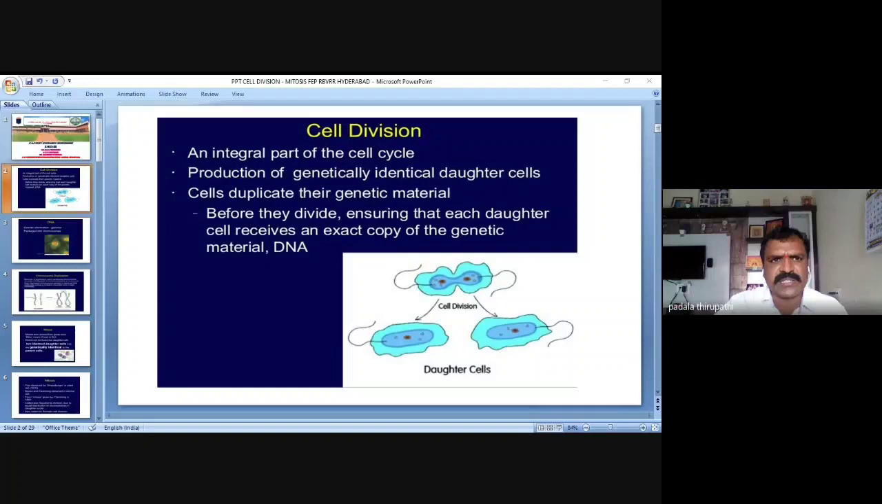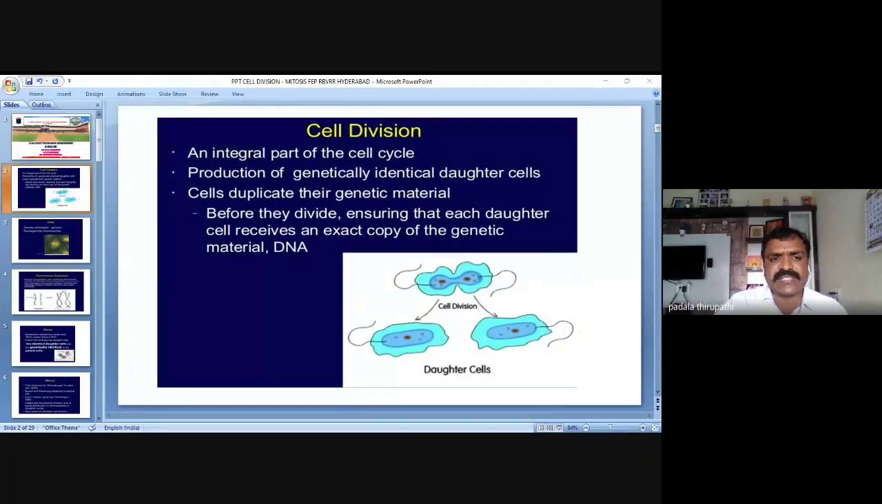Is it right or not? So it is part of the cell cycle. Cell division is nothing but an integral part of the cell cycle. In cell division, there is production of genetically identical daughter cells. Whether it is a mitotic cell division, we get two new daughter cells, which are genetically identical. If it is a meiotic cell division, we will get four daughter cells.